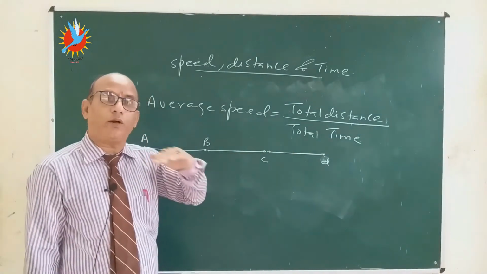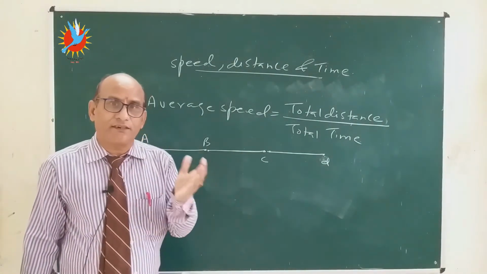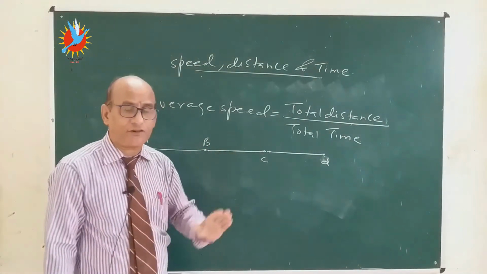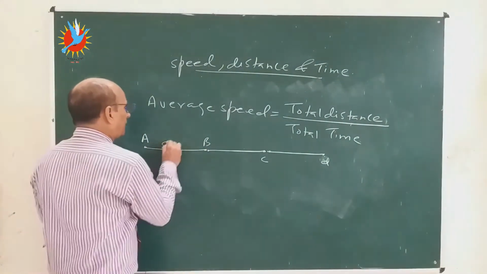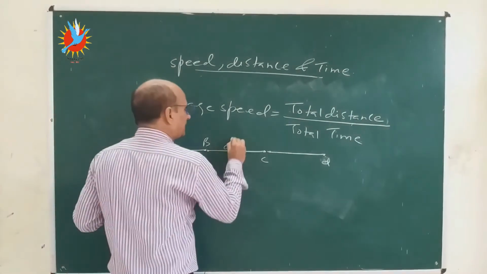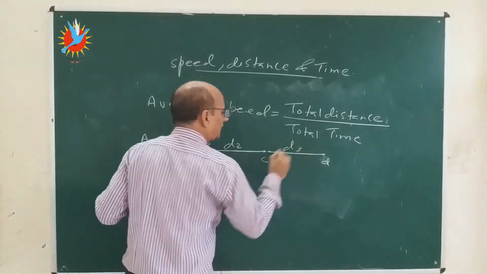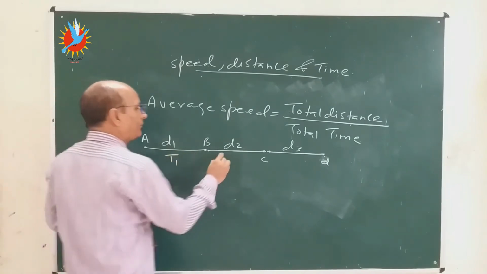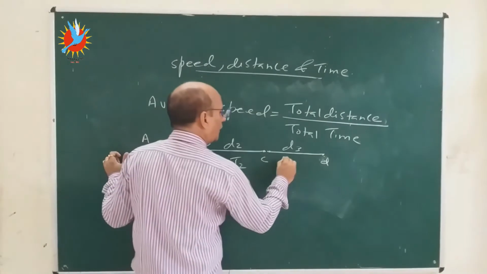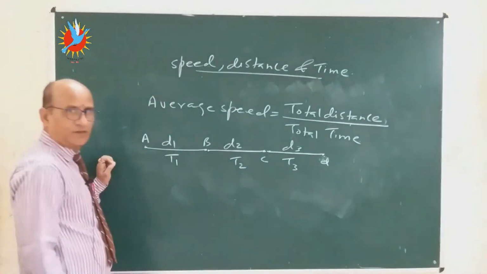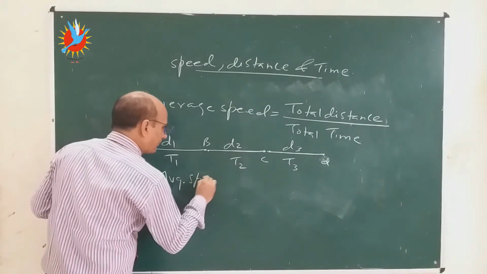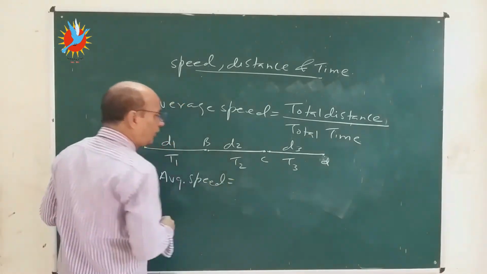It means whatever the total time taken is not the actual time, because I have taken some time for rest also. Suppose my first distance, second distance and third distance are D1, D2, D3, and the time from A to B is T1, from B to C is T2, and this is T3. Then average speed is equal to total distance.